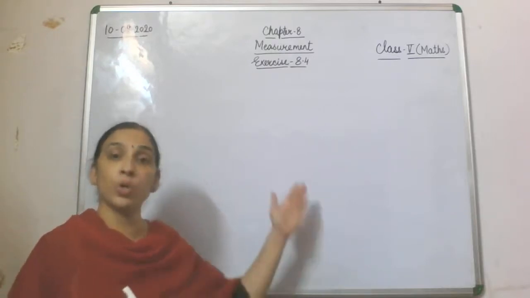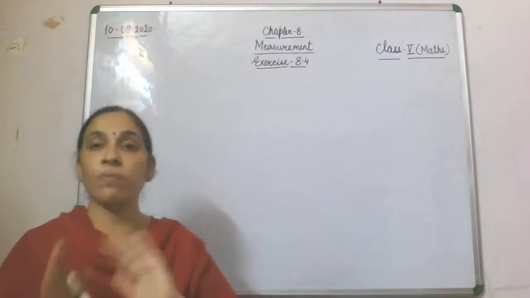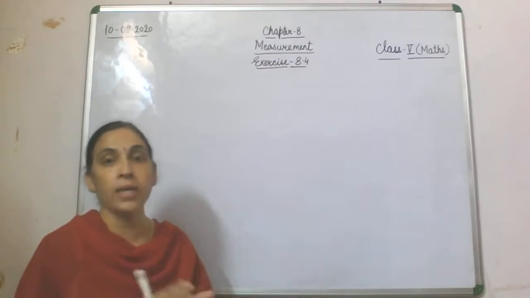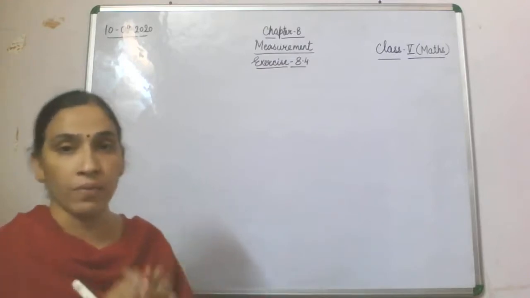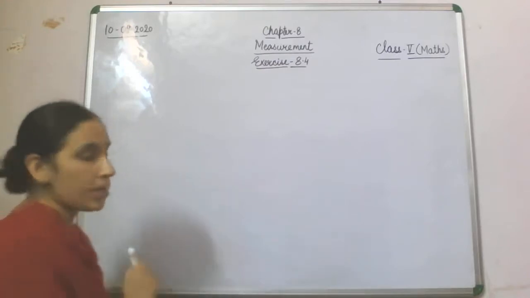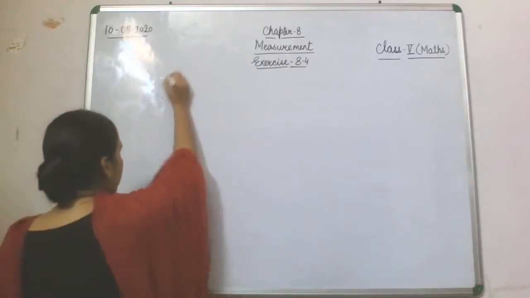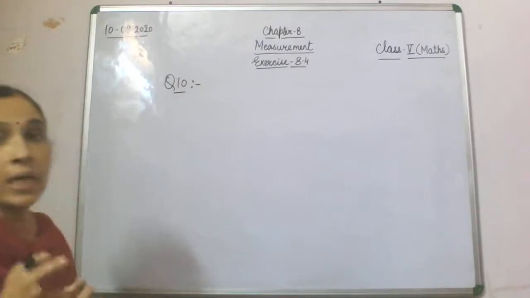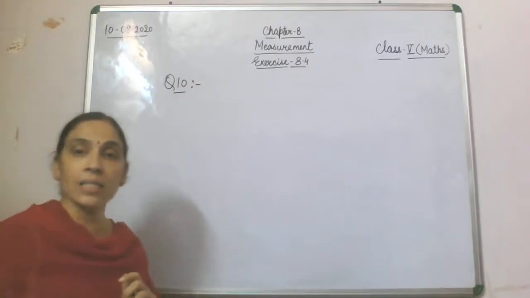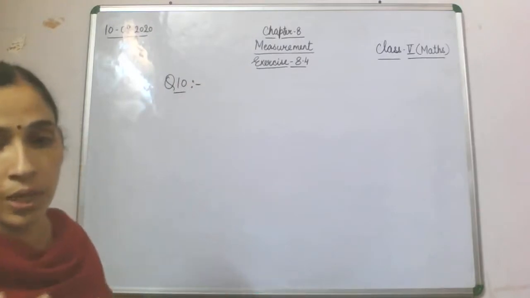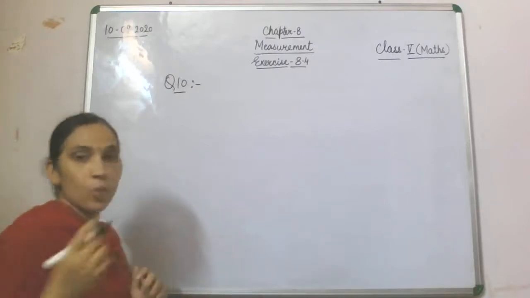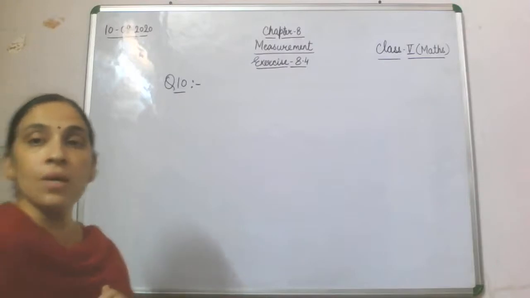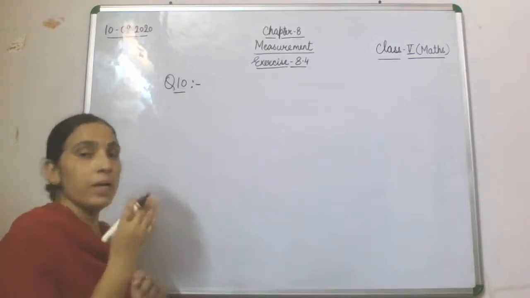It means the cost of 1 meter of cloth which is given will be multiplied by 0.5. See how we will do this question number 10. Quite an easy question, nothing difficult, but the only thing you have to understand is what is being asked in the question.